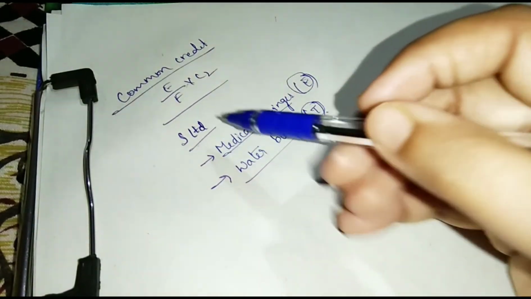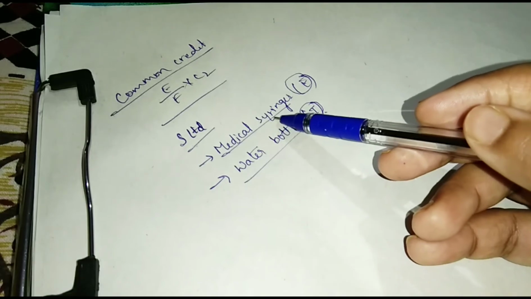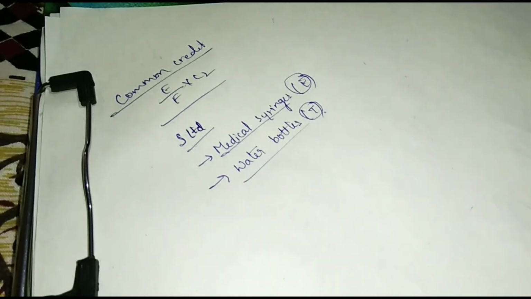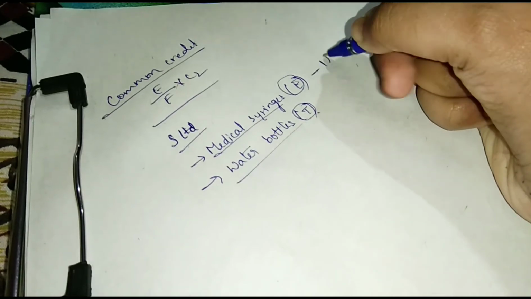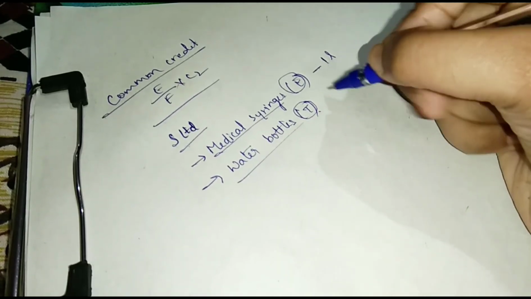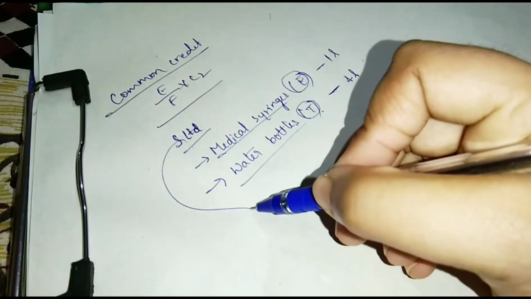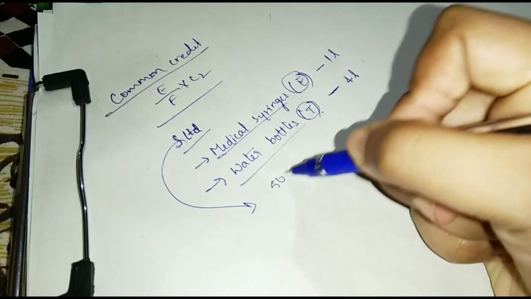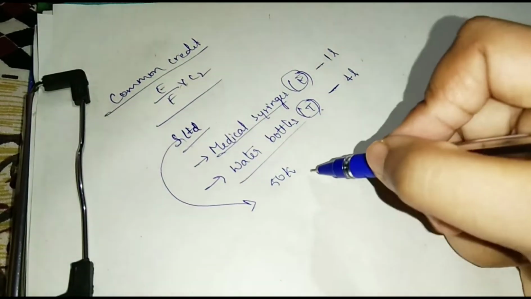Medical syringes have 1 lakh sales and water bottles, which are taxable supplies, have 4 lakh sales. It paid GST of 50,000 while purchasing the raw material. Then compute the eligible ITC.